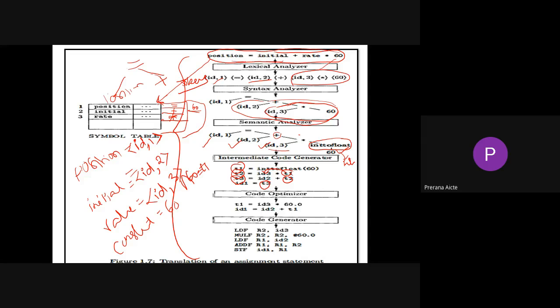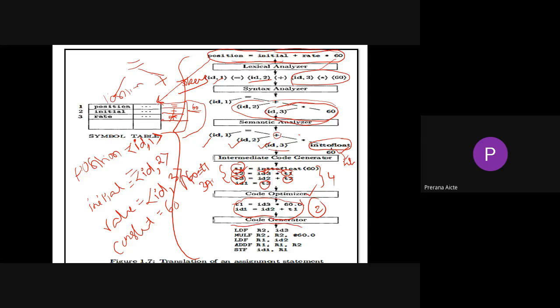All those things we call a three address code. See here, address 1, address 2, address 3. So likewise. And finally, the resultant will be stored in ID1. So this is your intermediate code. And finally, this intermediate code will be given to your code optimizer. So your code optimizer will optimize this code. See here we have 4 statements. So it is optimized into 2 statements.